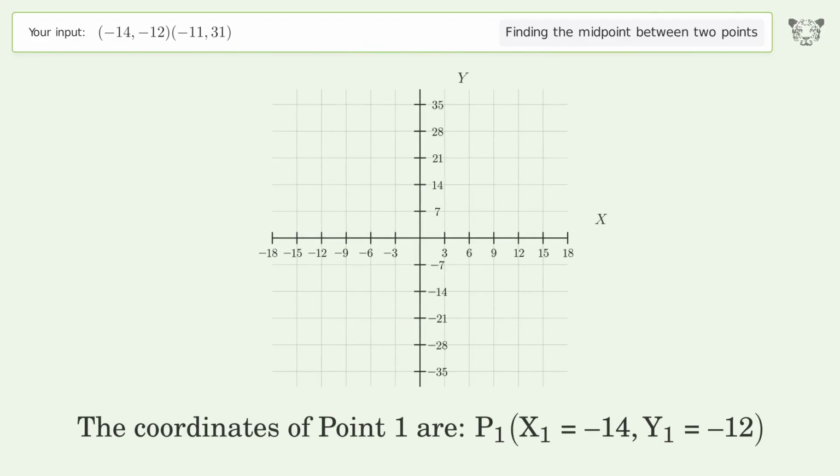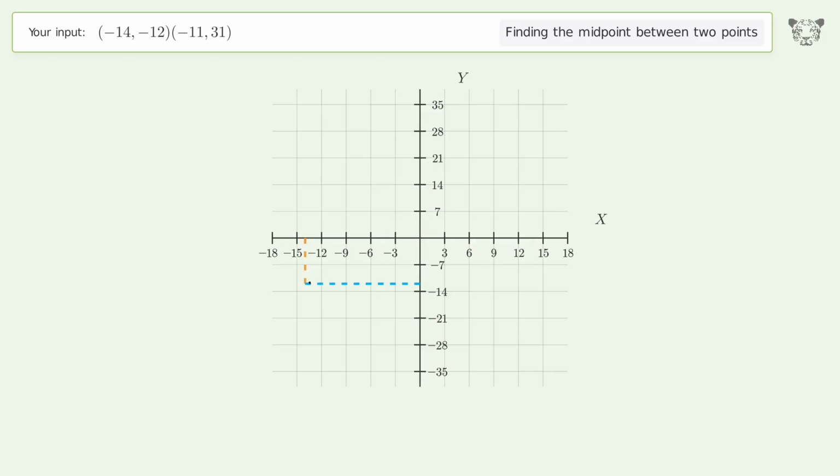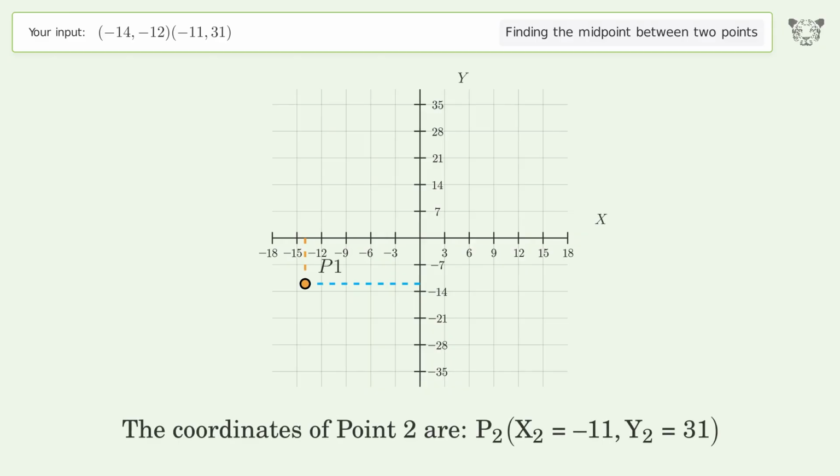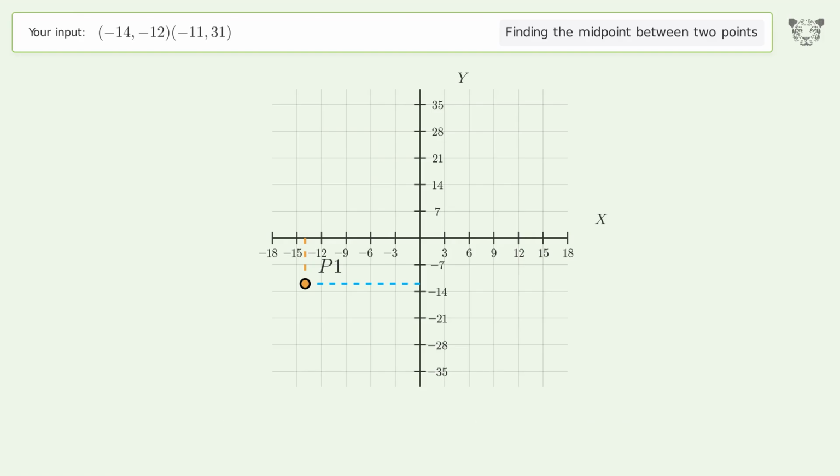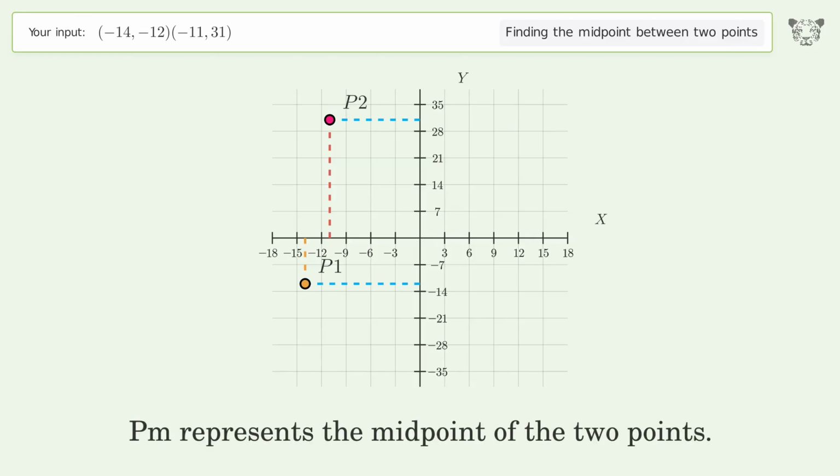The coordinates of point 1 are, x1 equals negative 14, y1 equals negative 12. The coordinates of point 2 are, x2 equals negative 11, y2 equals 31. PM represents the midpoint of the 2 points.